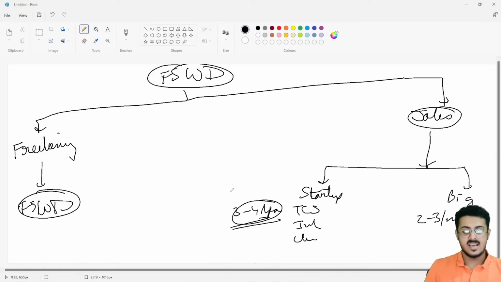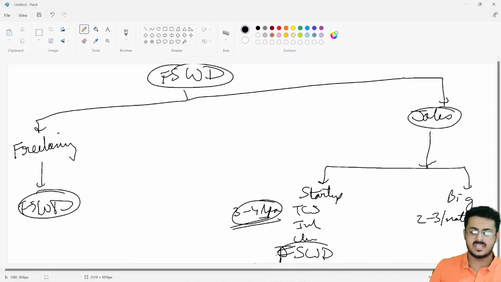That is the difference. The annual CTC over here is 3 to 4 lakhs per annum, and the monthly income over here is 2 to 3 lakhs per month. That is the difference between the two. In case of a big tech firm, you cannot... for startups, TCS, Infosys, you just need to do full stack web development, nothing else. Full stack web development is more than sufficient over here, guys.